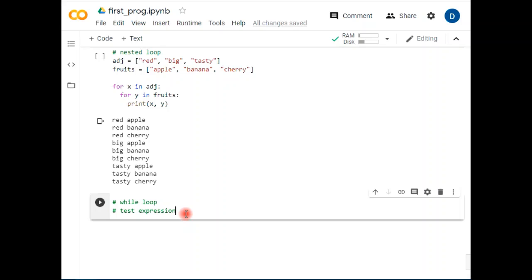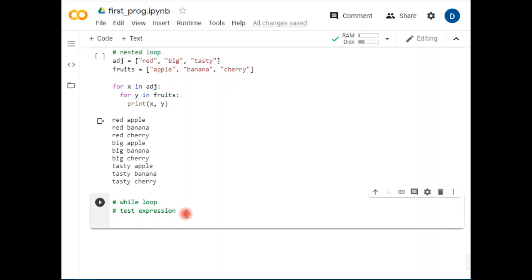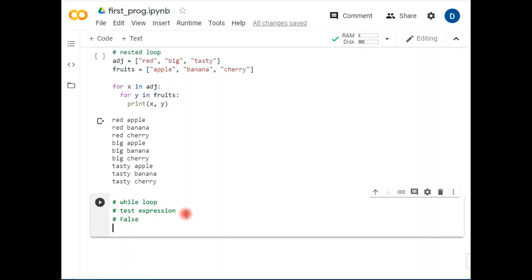It will check whether this condition is true or false. If the condition is false, it immediately comes out of the loop, and when it is true, it keeps on moving until the expression becomes false.